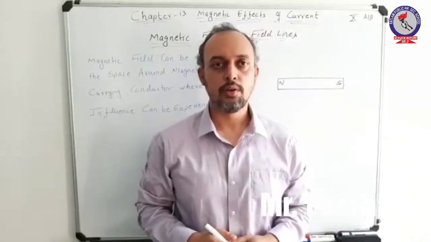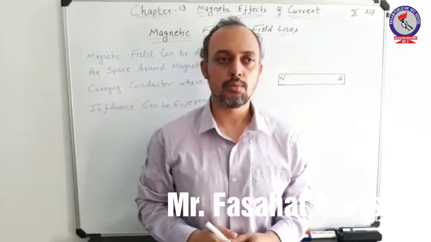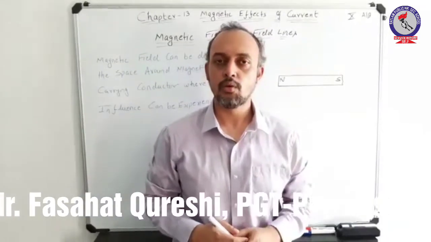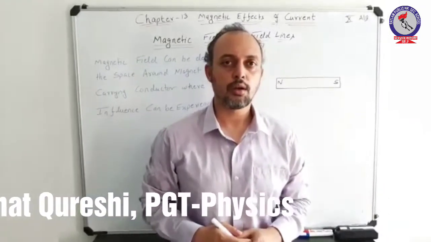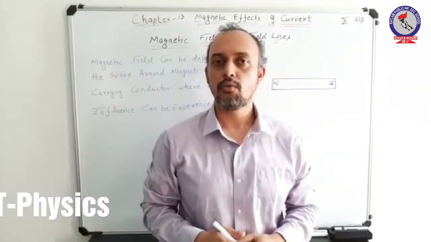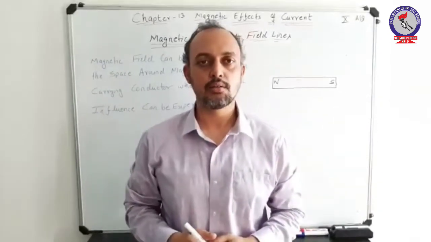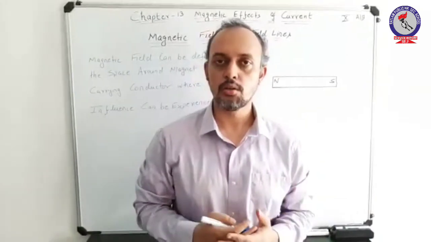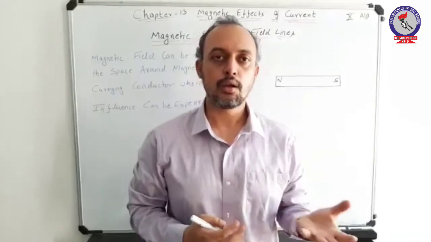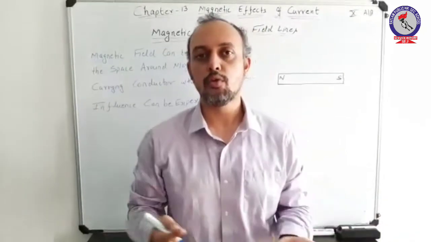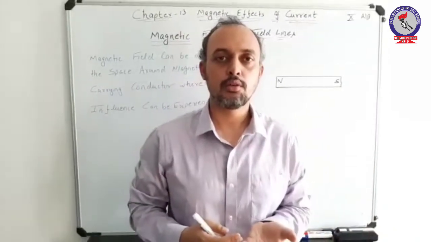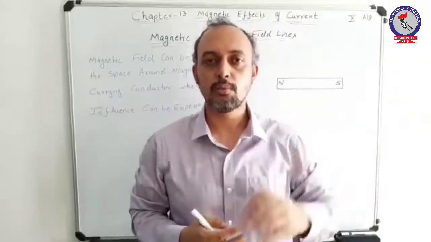In this section of my video, we will be going through the concept of the magnetic field and magnetic field lines. Now, starting with the concept of magnetic field. What is a magnetic field? A magnetic field can simply be explained as a field or a region around a magnet or a current carrying conductor where magnetic influence or magnetic force of interaction, or you can say the force of attraction or repulsion, can be experienced by any other magnet.